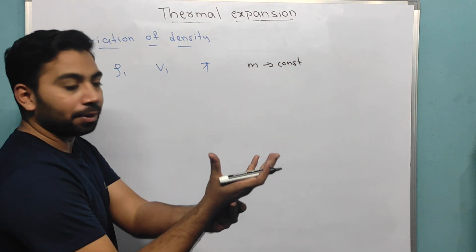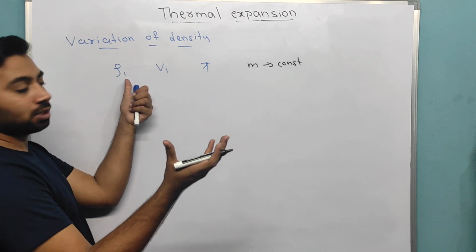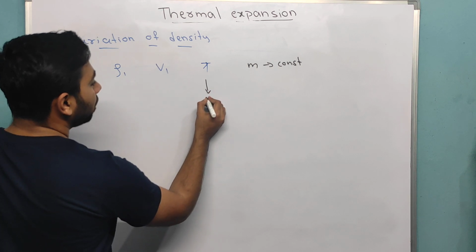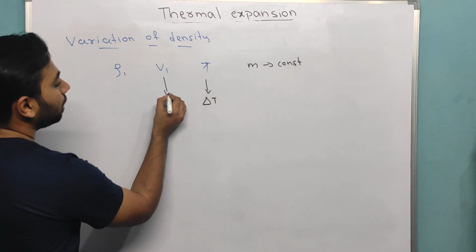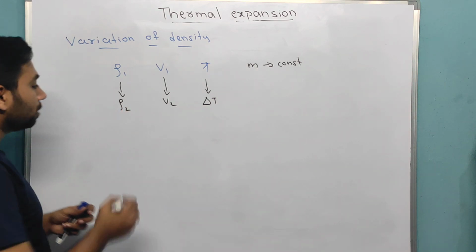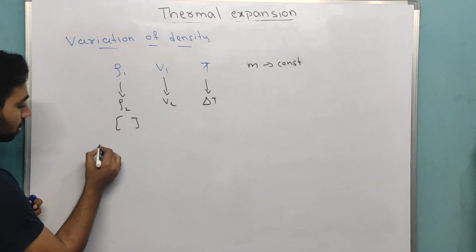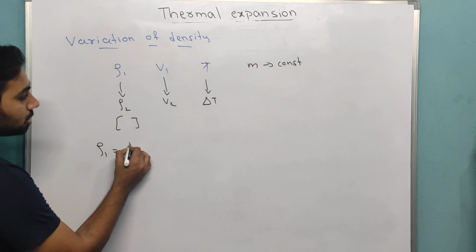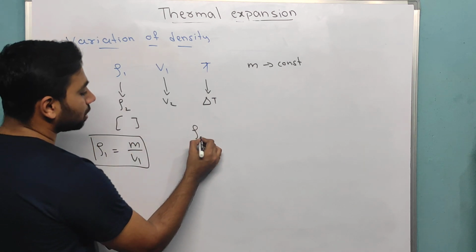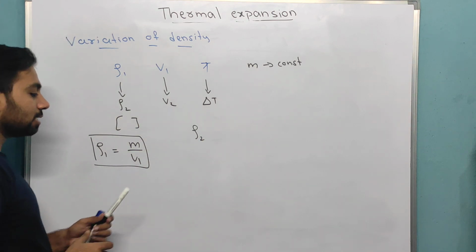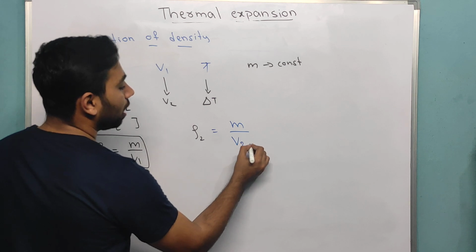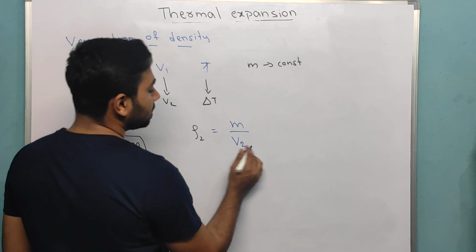If I increase the temperature by dou T, the volume will increase to V2, and the density will change. Initially density is mass over volume V1. Now I want the change in this density, so mass over the final volume.